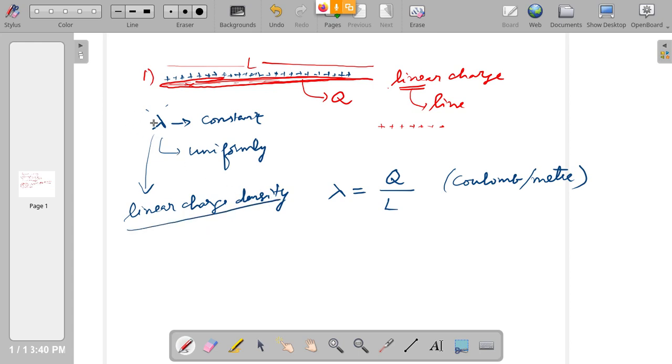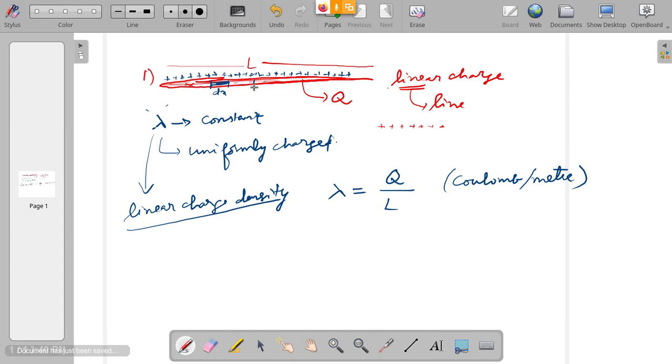Now when we say this lambda is constant, then the rod or line of wire is said to be uniformly charged. That means, what is the meaning of this actually? Any small portion of this wire you take, you see the number of charges in that, and you divide that by small length dx, lambda is going to be the same.